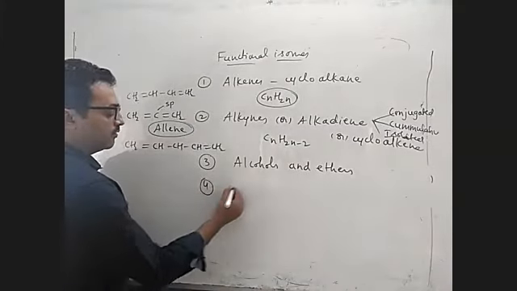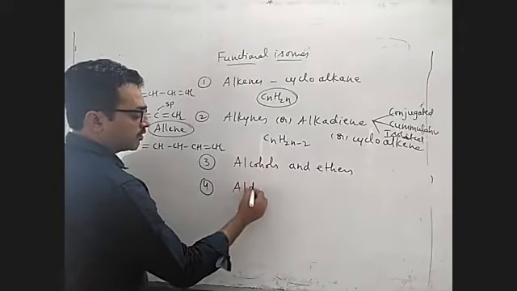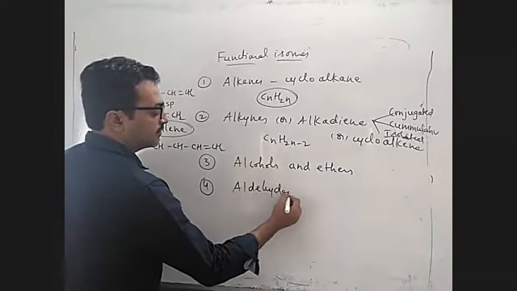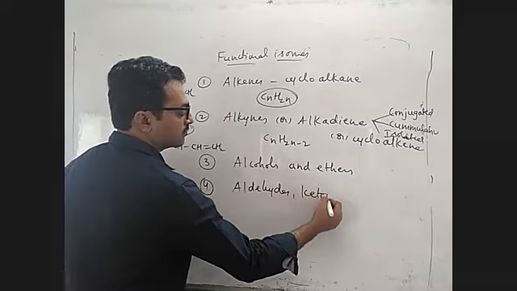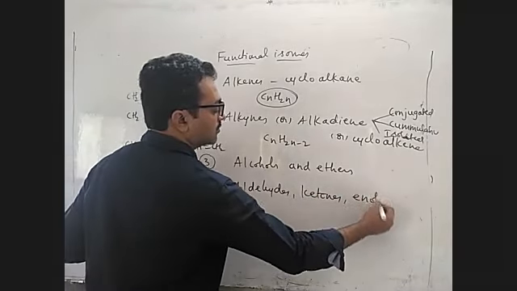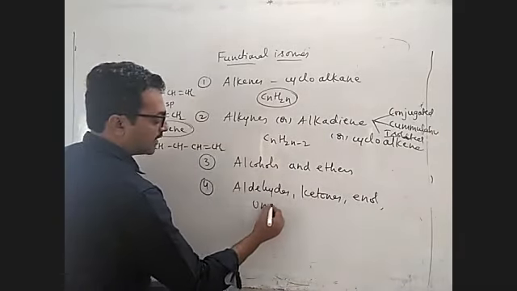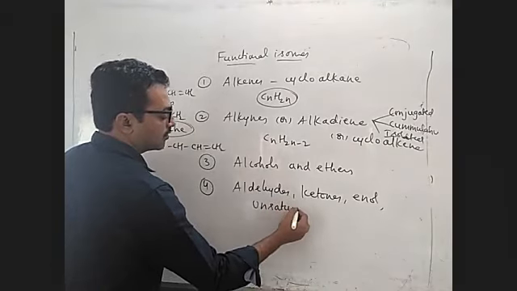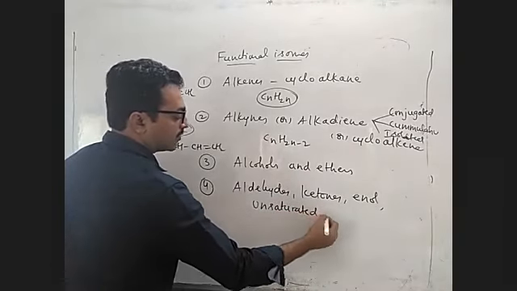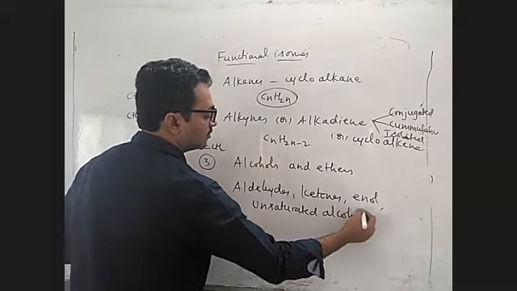Next, the fourth one, very, very important. This is aldehydes, ketones, enones, unsaturated alcohols, somewhere related but not the same. Unsaturated alcohol.